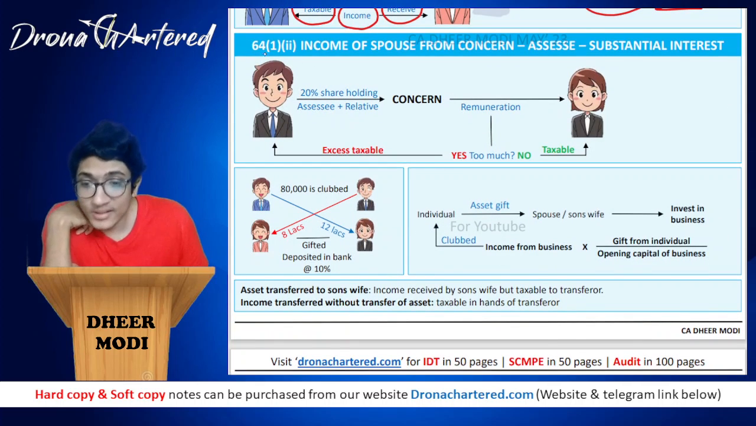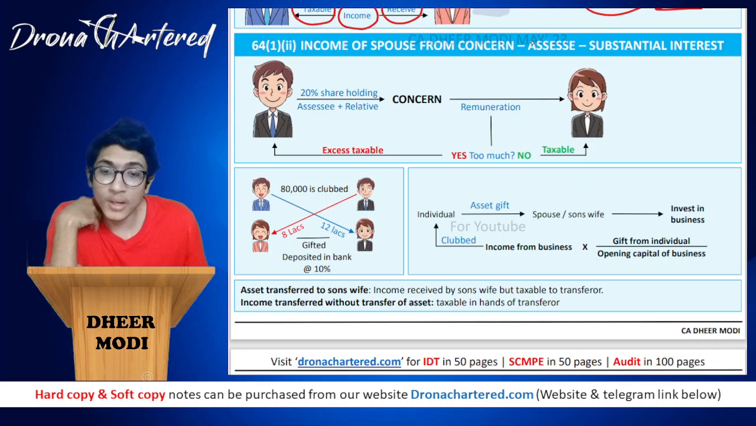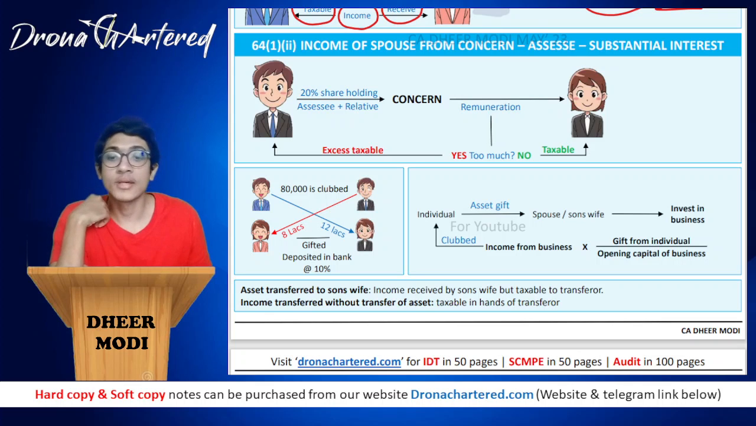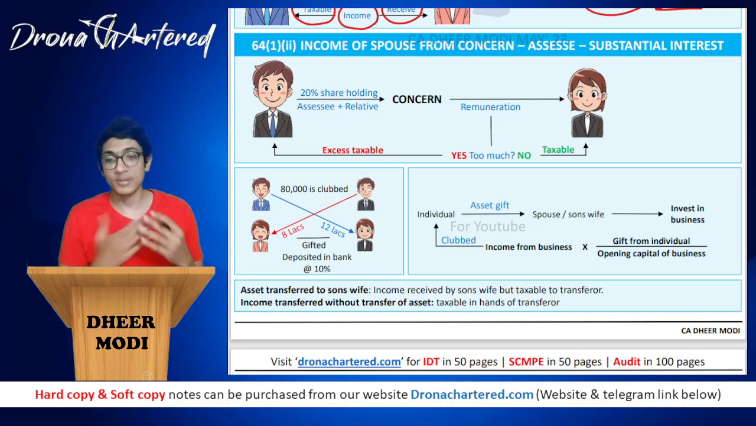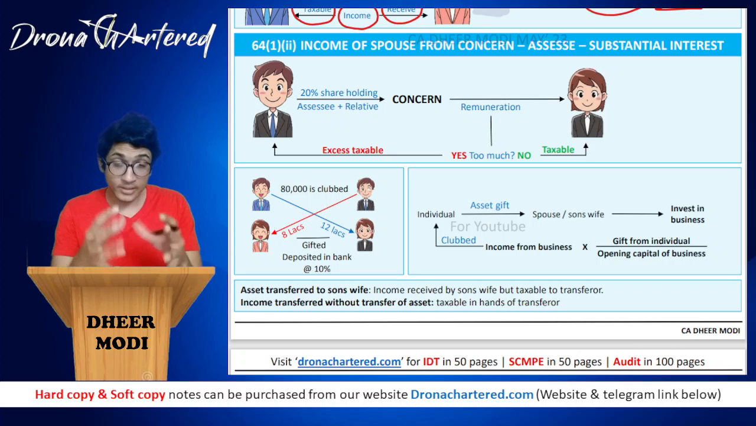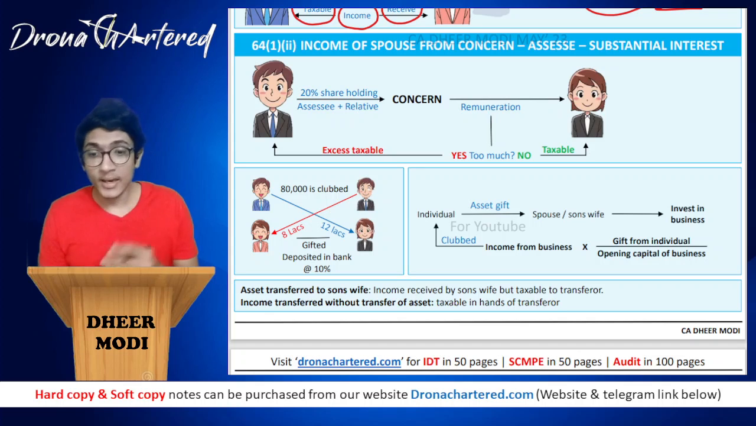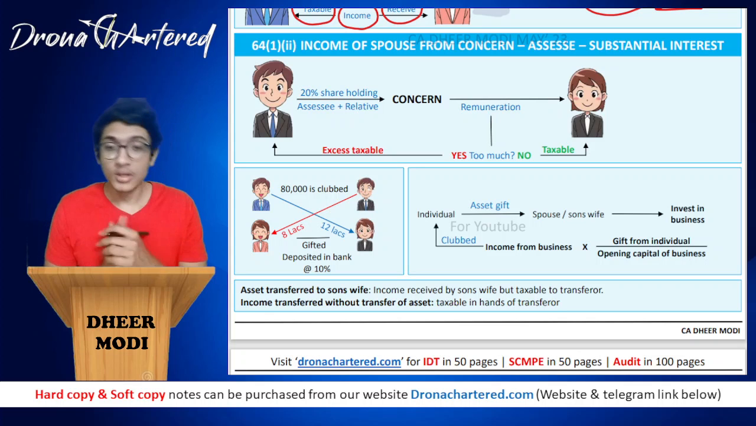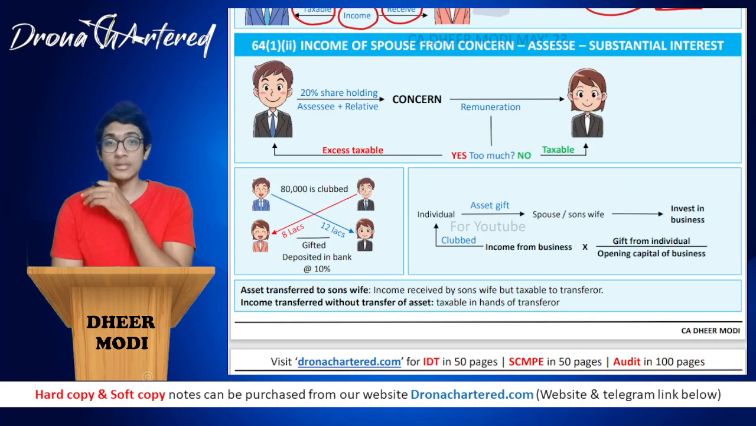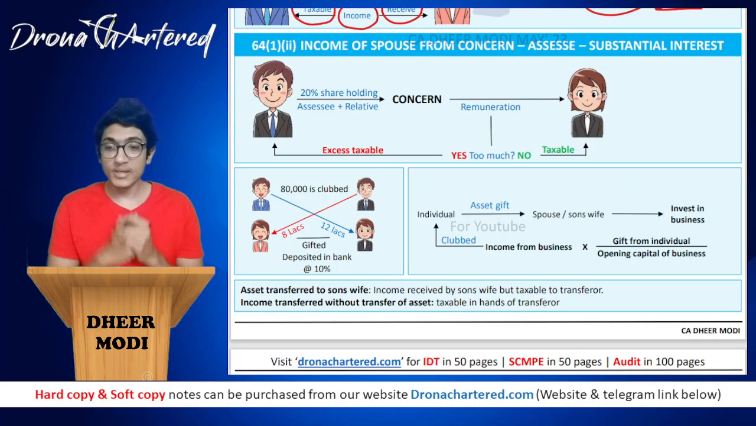Now 64(1)(ii), that is income of spouse from a concern where the SSE has substantial interest. For example, there is an SSE who has a substantial interest in a concern. If this concern pays any fees, salary or remuneration to the spouse of such SSE, the clubbing provisions will be applicable.